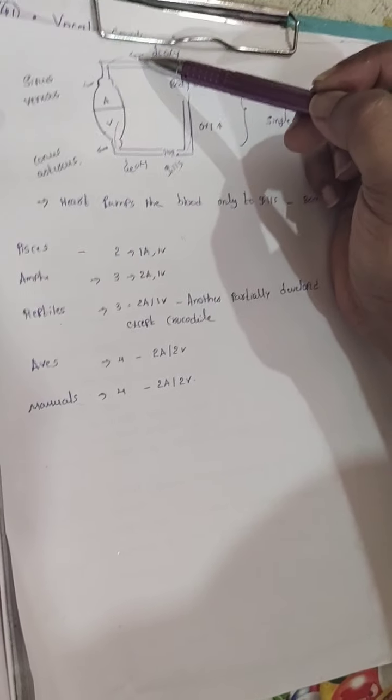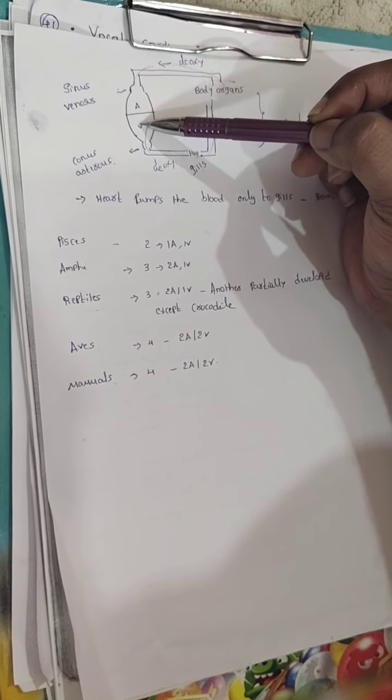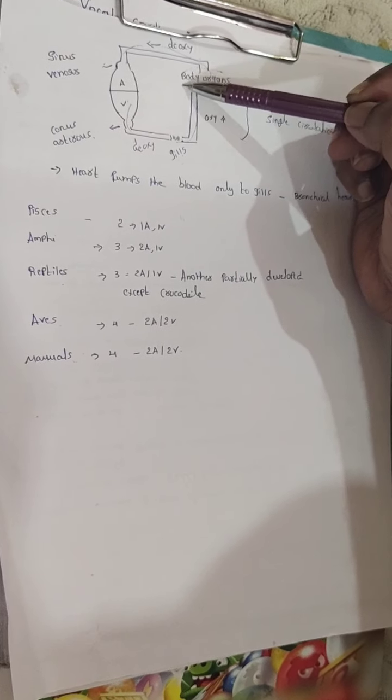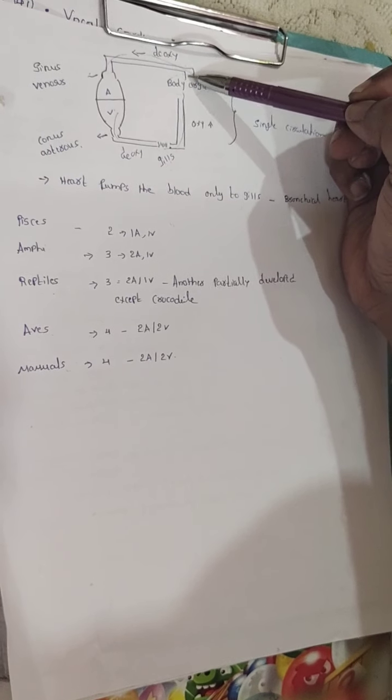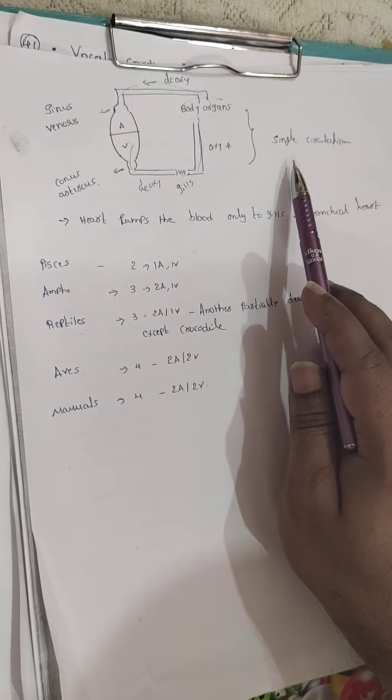First, what will happen? The deoxygenated blood from the body organs enters the heart through a blood vessel called the sinus venosus. The blood passes from the auricle to the ventricle, and through the conus arteriosus this deoxygenated blood enters the gills. There it is oxygenated. That oxygenated blood is transferred to the body organs. Then the metabolic reactions take place and carbon dioxide is released. Now this deoxygenated blood again enters the heart. This type of circulation is called single circulation,